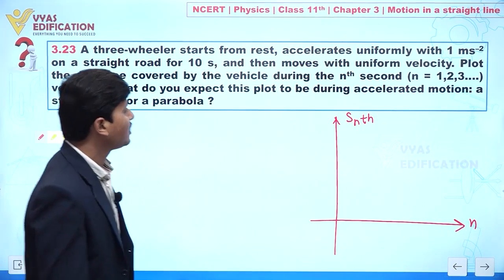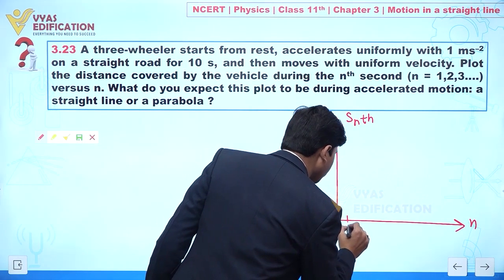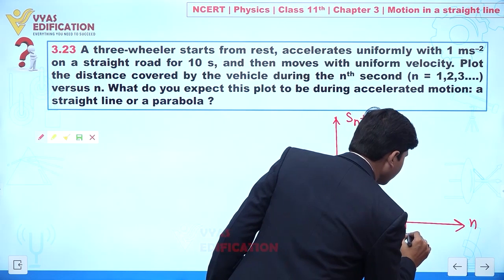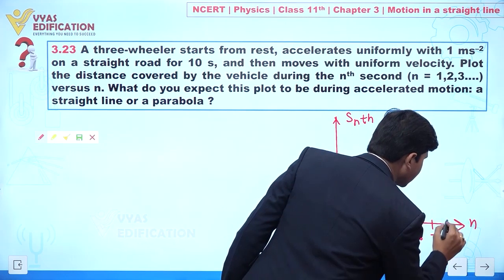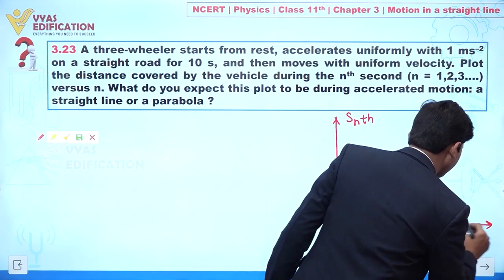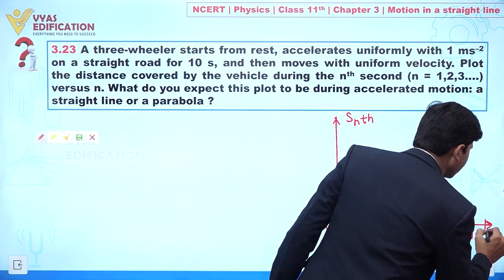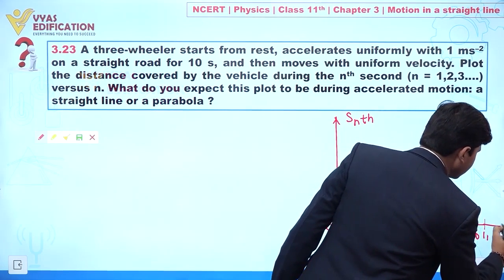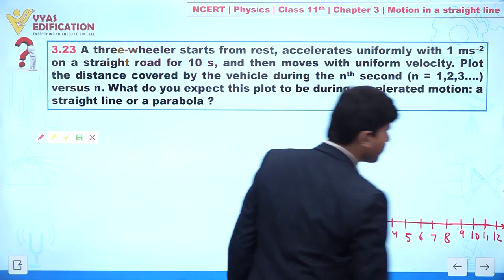We can put the value of n here. Let's suppose this is 0. Here we have 1, 2, 3, 4, 5, 6, 7, 8, and 9, 10, 11 and so on. We can write up to 12. Clear to you?